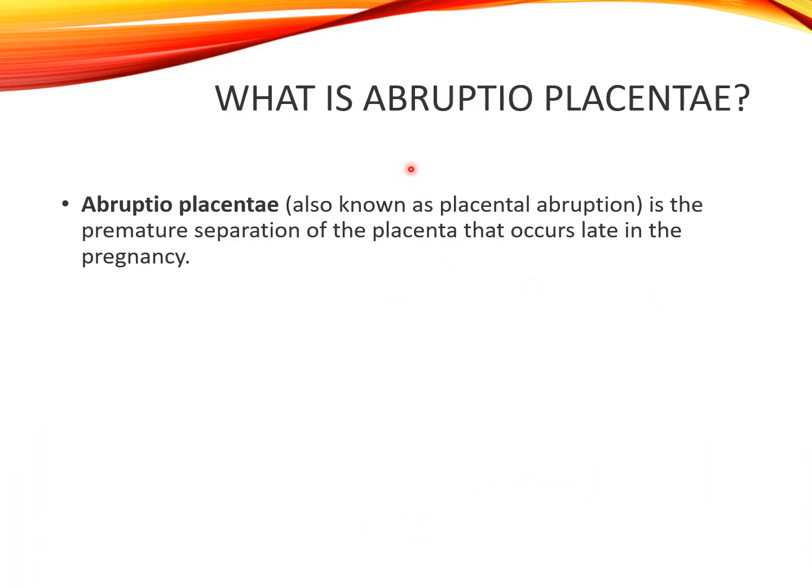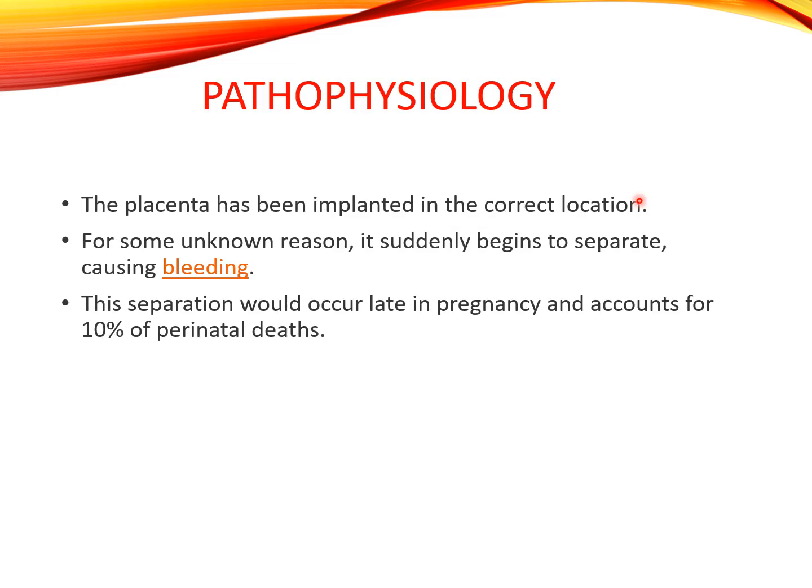What is abruptio placenta? It is the premature separation of placenta that occurs late in the pregnancy. So abruptio placenta is also known as placenta abruption. It is the premature separation of placenta that occurs late in the pregnancy.